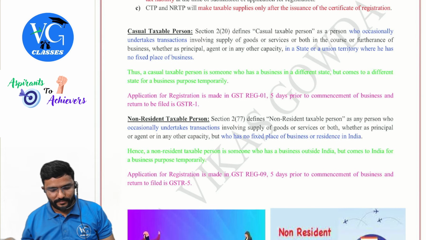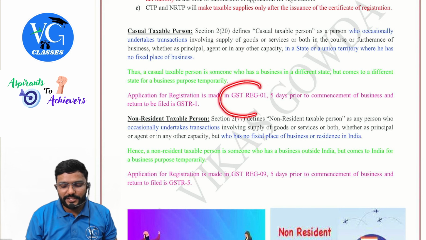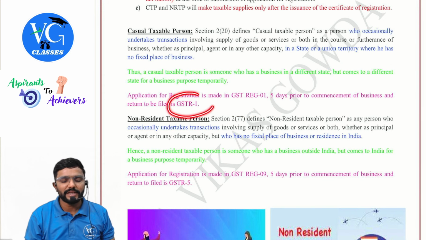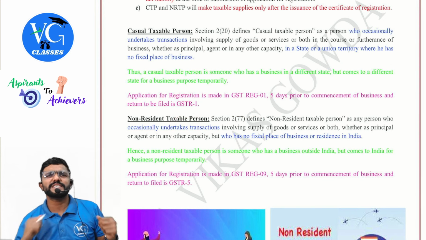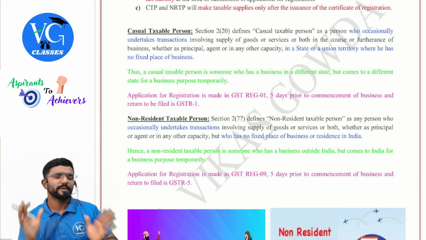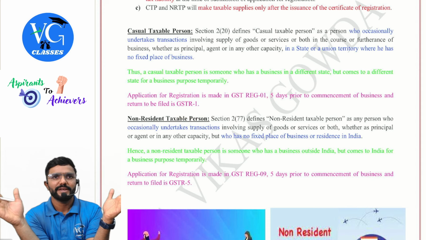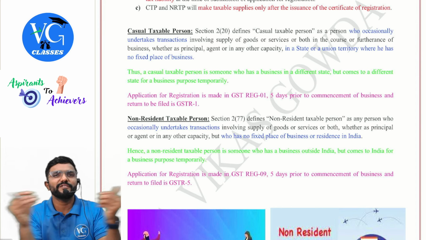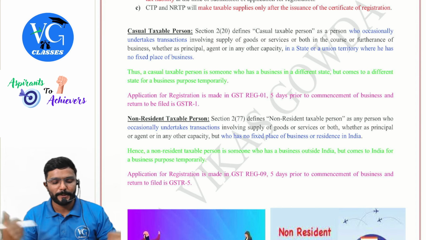Okay, sir. Now, the application for registration will be made in REG 01 only, 5 days prior to the commencement of business. And which return will you file? GSTR 1 along with GSTR 3B also. Whoever files 1 will also file 3B, guys, but only for the registration period. In Rajasthan, will he file 1 and 3B for the entire year? No, only for his active period of registration.